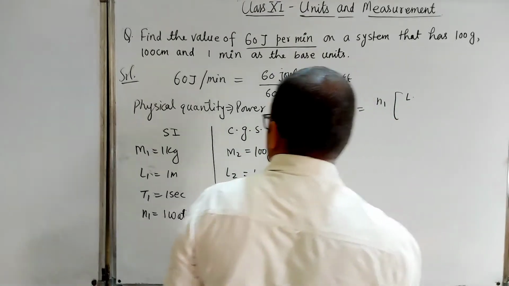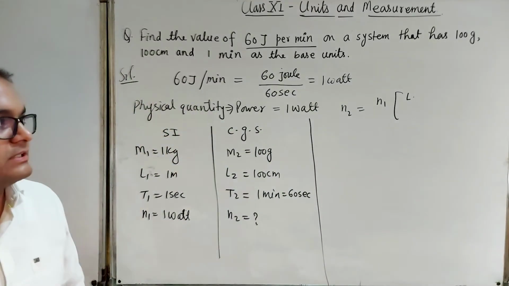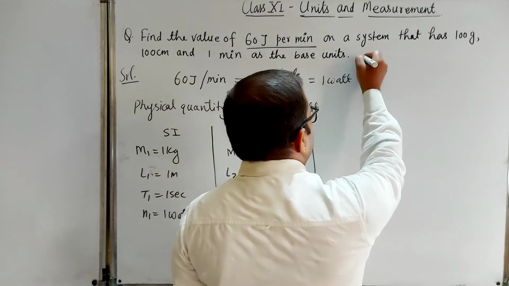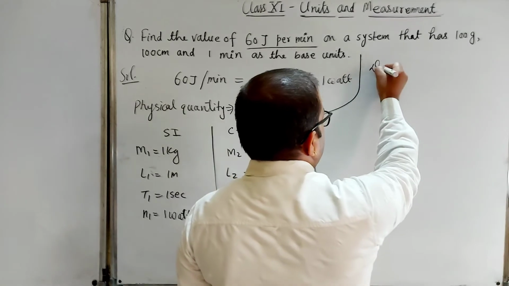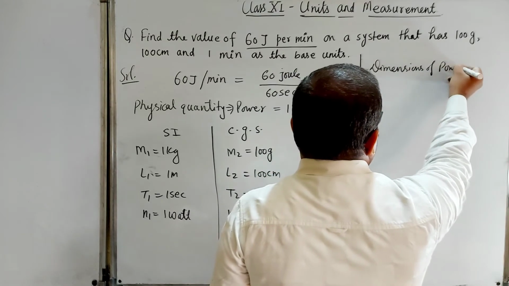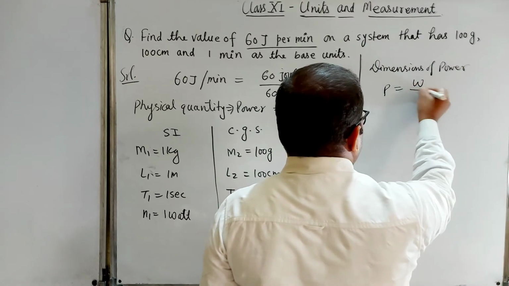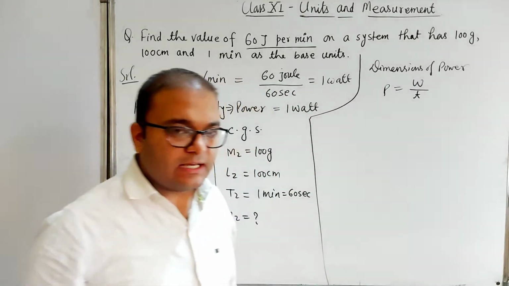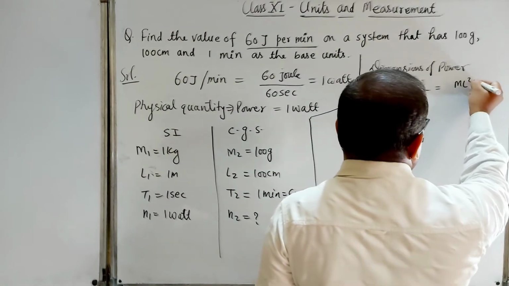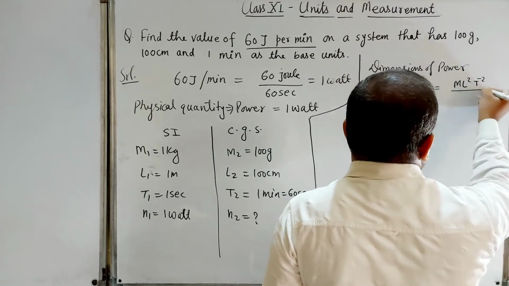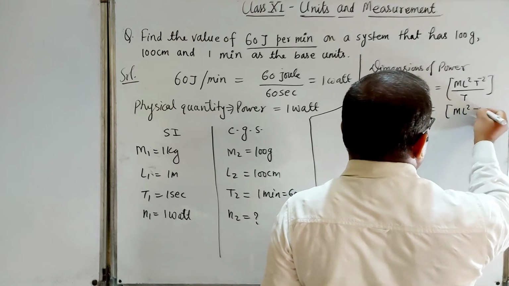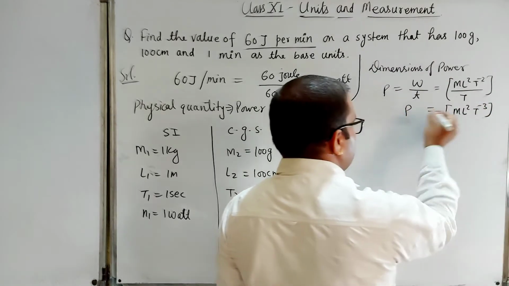First we should know about the dimensions of power here. So first, dimensions of power. Power P equals W upon T, work done per unit time. Work done has dimensions ML squared T minus 2, upon T. So the dimensions will be ML squared T minus 3, dimension of power.